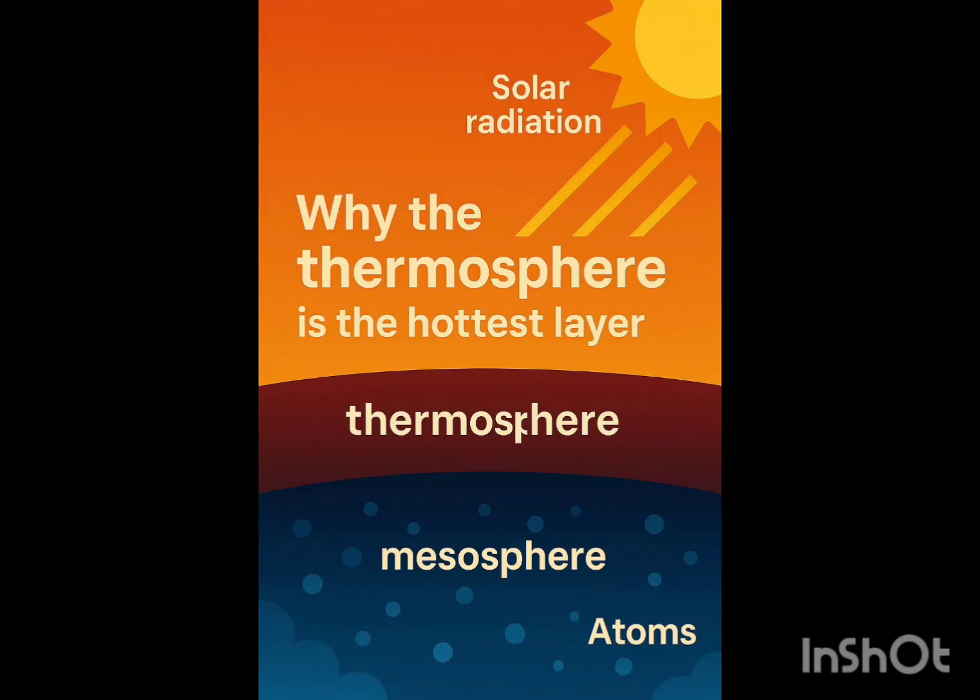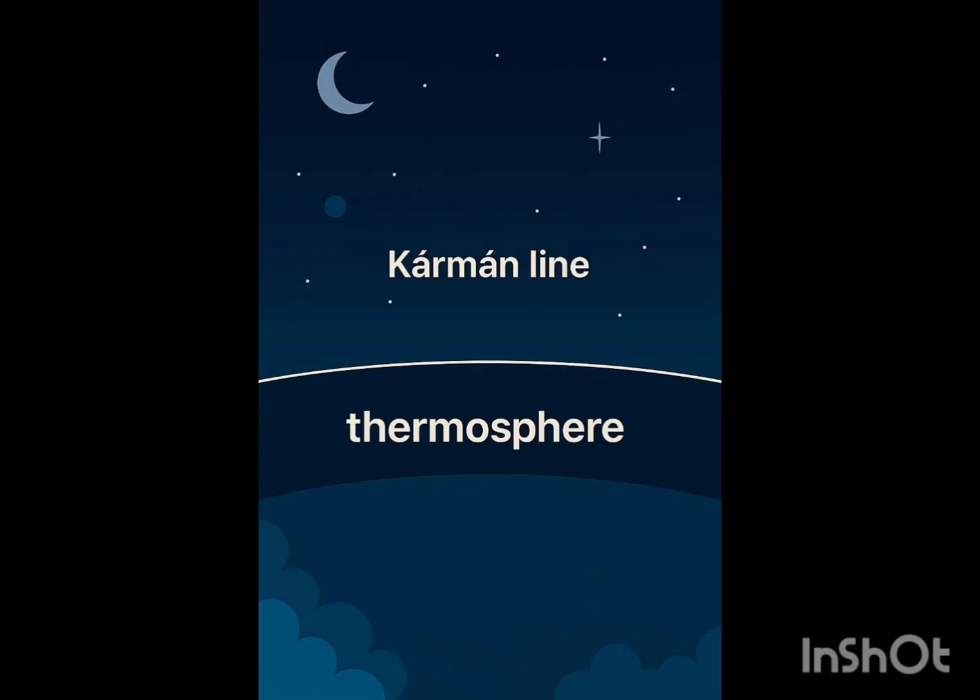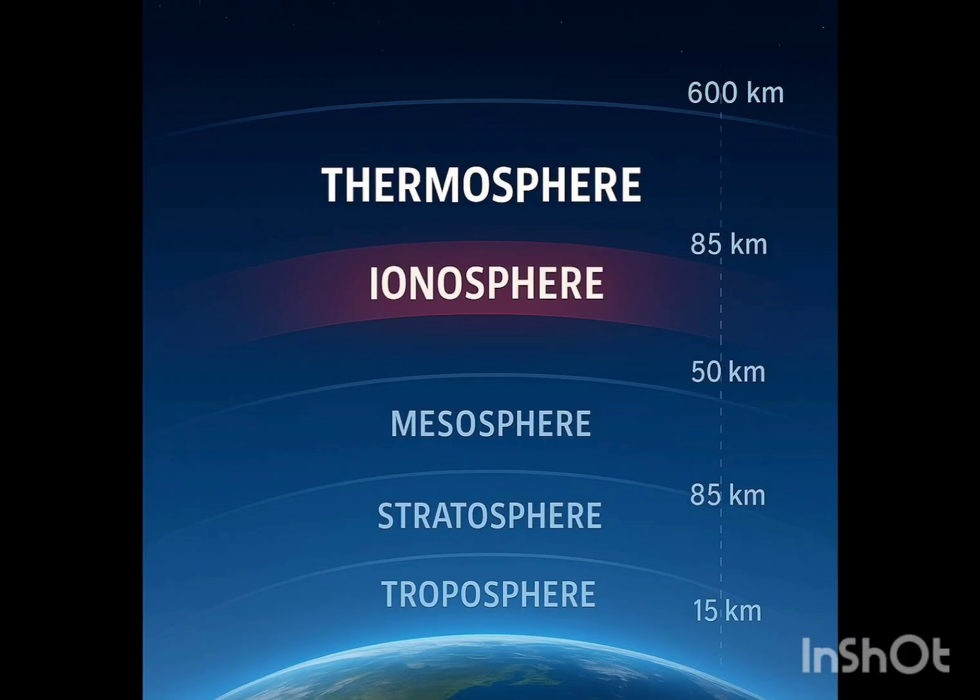Okay, let's move on. There is one more thing to talk about the thermosphere. The space starts in thermosphere. According to the International Aeronautical Association's definition, the definition of NASA, space starts from 100 kilometers. So that means thermosphere is starting from 85 to 600, and once we are in thermosphere above 100 kilometers, the space starts.